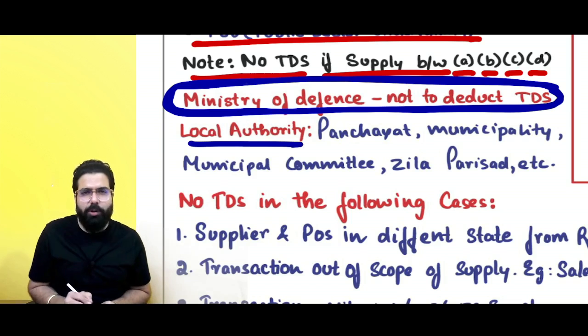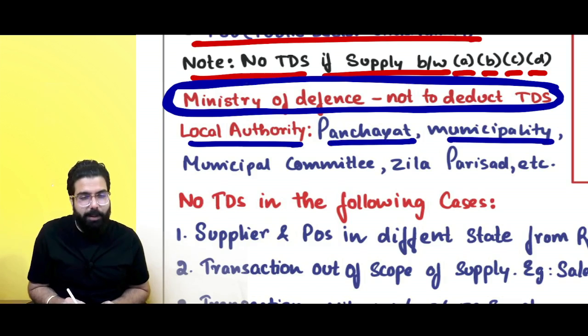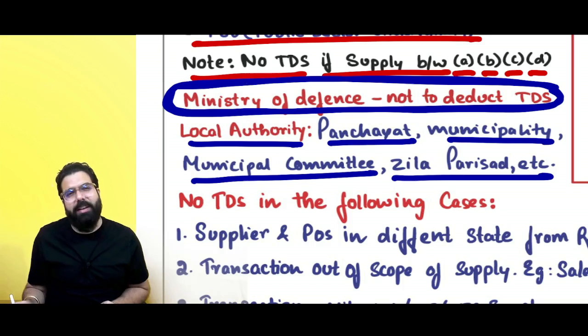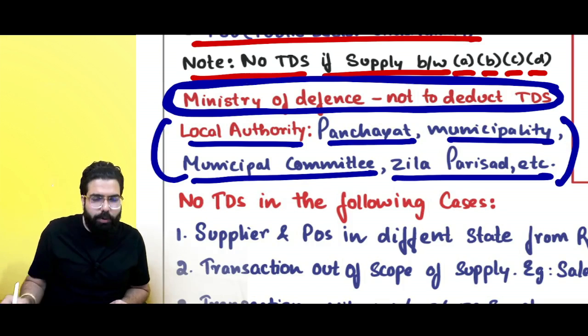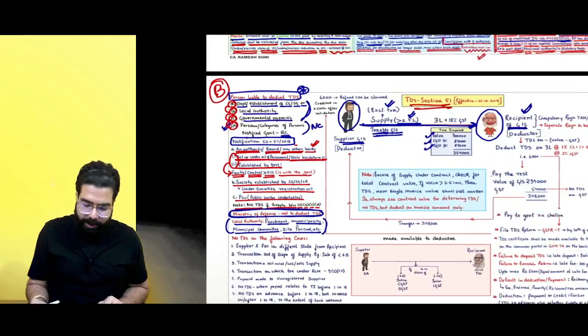Sir, what do you mean by local authority? Local authority means panchayat, municipality, municipal committee, zilla parishad, etc. I've just gone ahead and told you so that you know it. Municipality is known as the local authority. Done, sir. Point is clear.